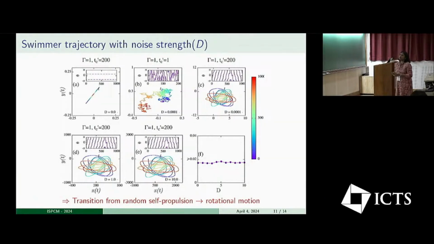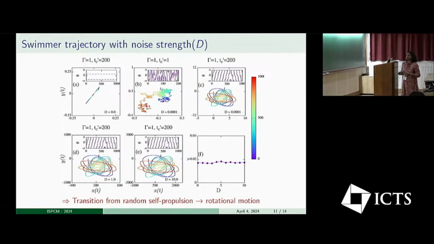Then upon choosing a suitable inertia and appropriate memory, it performs rotational trajectories. At this parameter space, if we further increase the strength of the noise, the trajectory is simply enhanced without altering its shape, and the frequency of direction reversal remains almost constant with the strength of the noise.